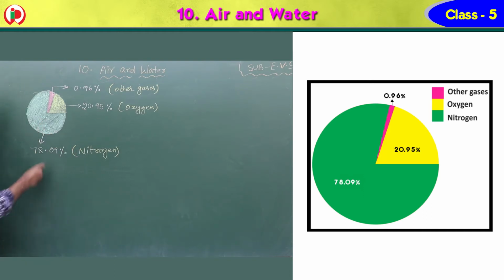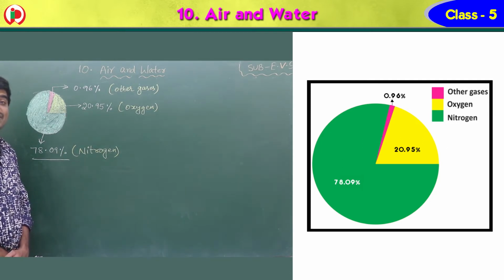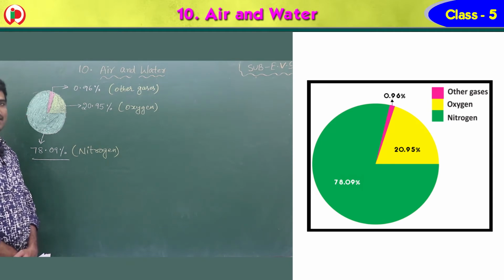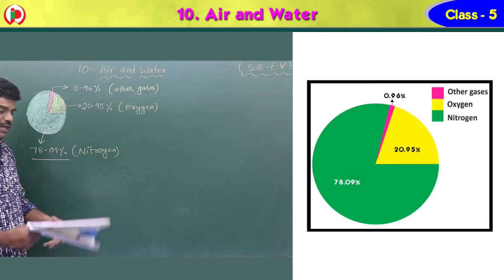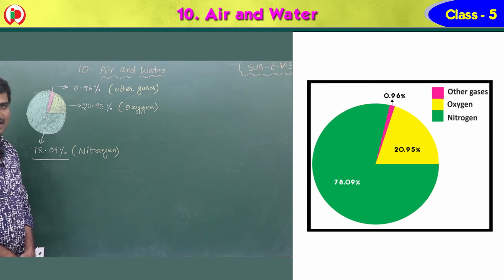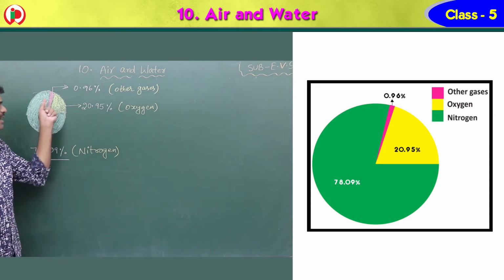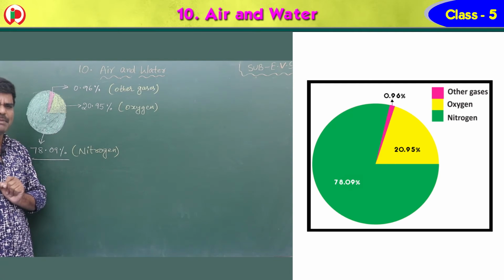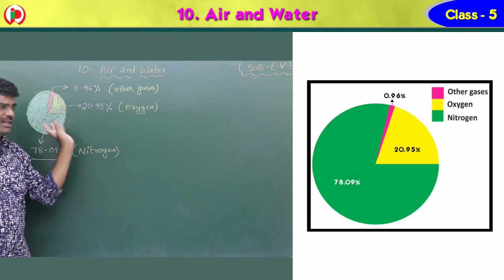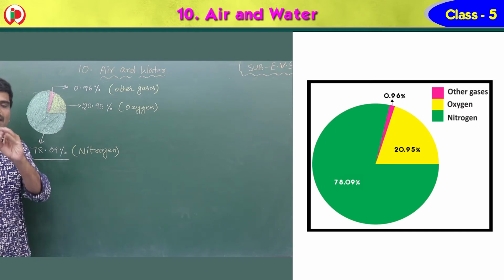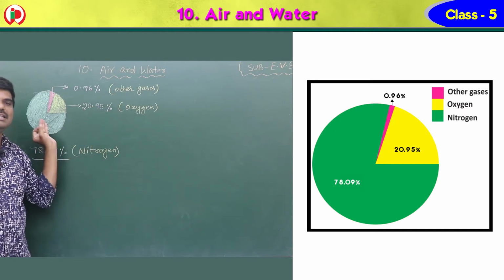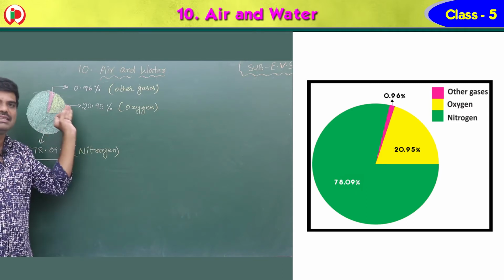What is the percentage? 78.09%. How much, children? 78.09%. And oxygen is represented with the yellow color. What is the percent? 20.95%. And the very small area which is represented by pink color is other gases. What is this circle, and what are nitrogen, oxygen, other gases? The atmosphere contains all these gases in these proportions. Proportions means in these amounts.